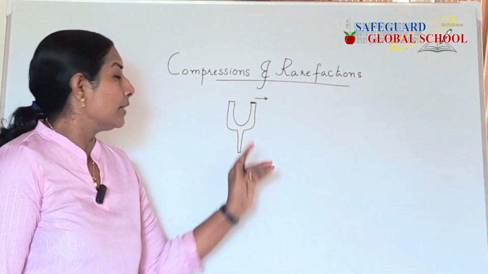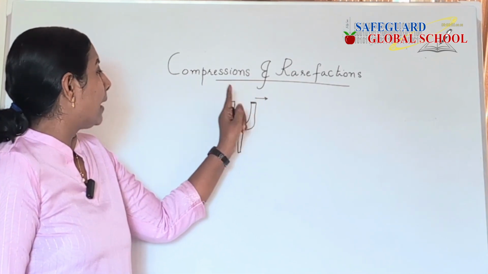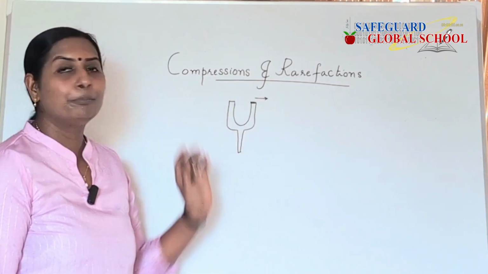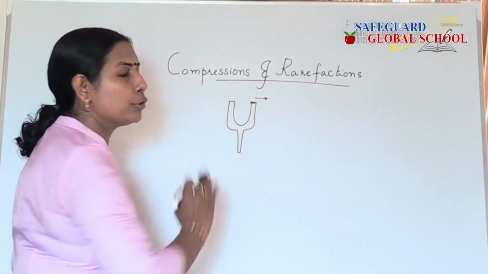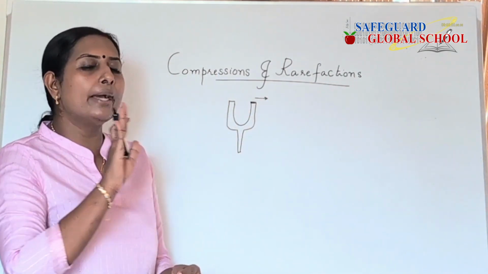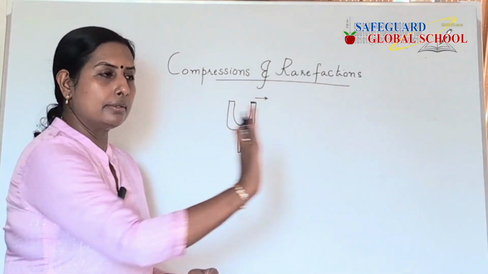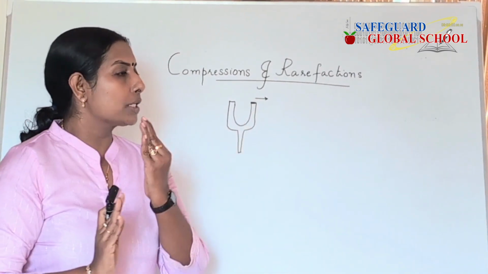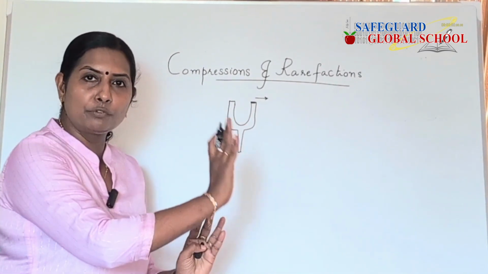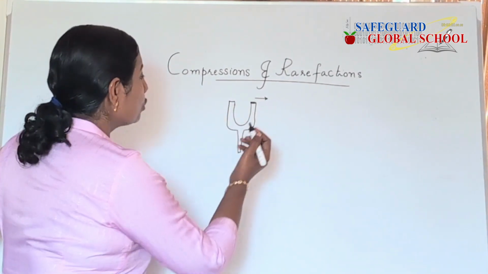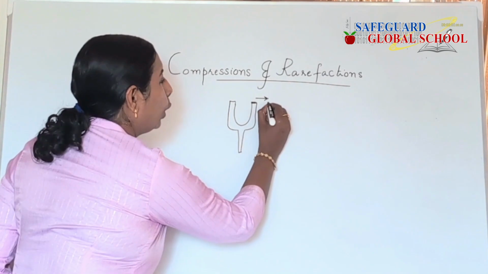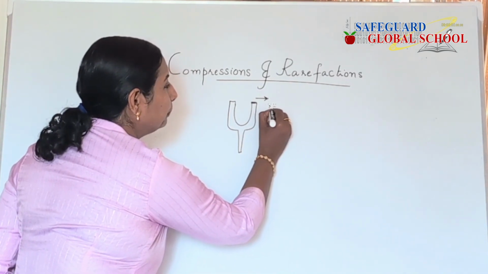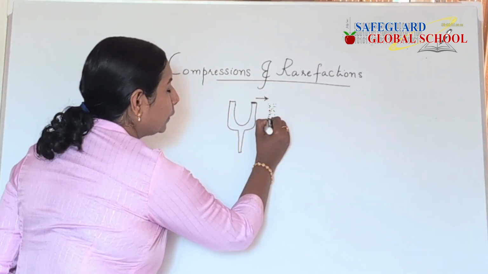What happens when this part goes to the right? It sweeps all particles of the medium together, isn't it? So when we move our hand like this towards this direction, we are sweeping all the particles of the medium together. When this part moves in this direction, all the particles of the medium come together.